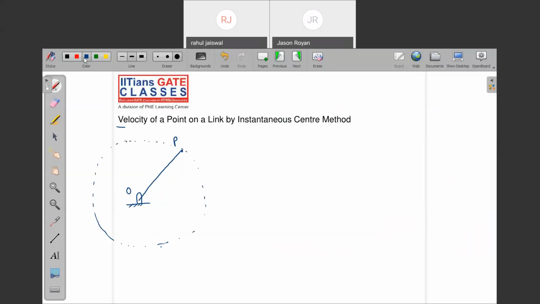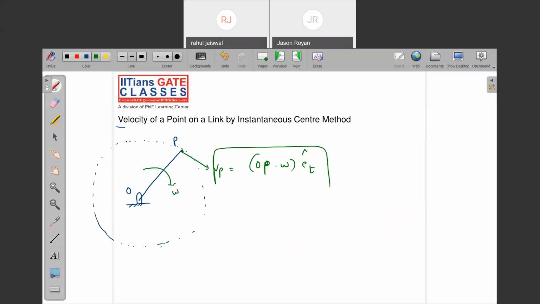After the rotation, what is happening? We know that there are two things happening. Whenever it is rotating with some omega, velocity at point P will be what? Something like this. What we can write? OP into omega, that is nothing but tangential direction.